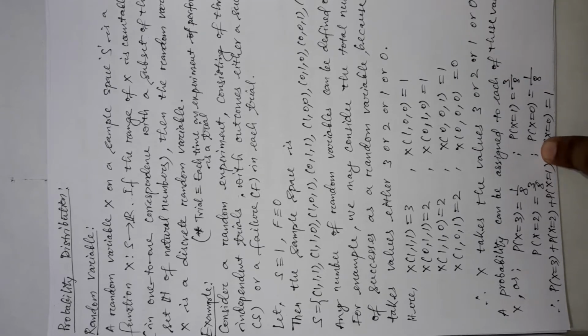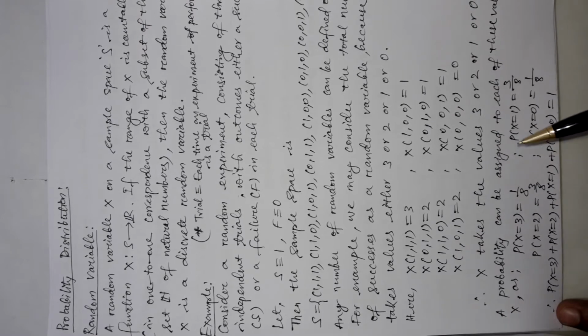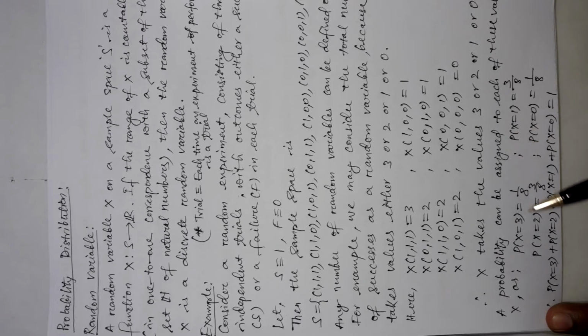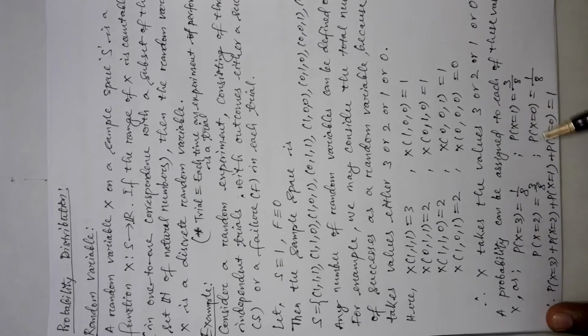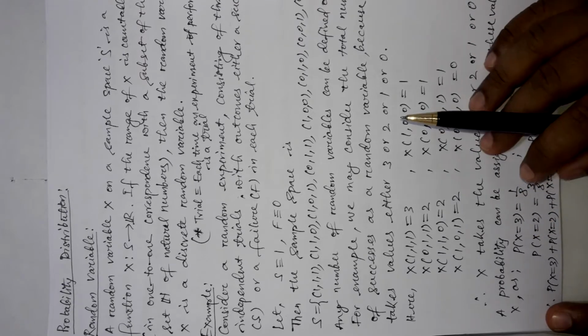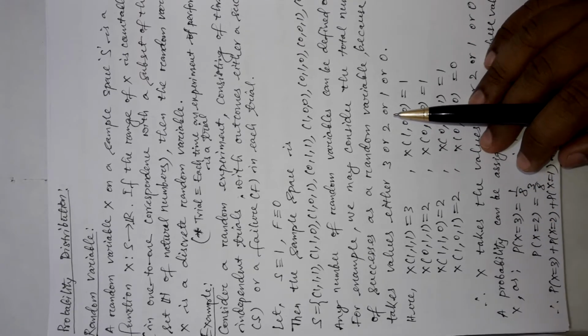Okay friends, here we can notice one more thing: if we add all these 4 probabilities of the random variable values, we get the result as 1. That means the sum of all the probabilities of all the random variable values obtained here is 1.